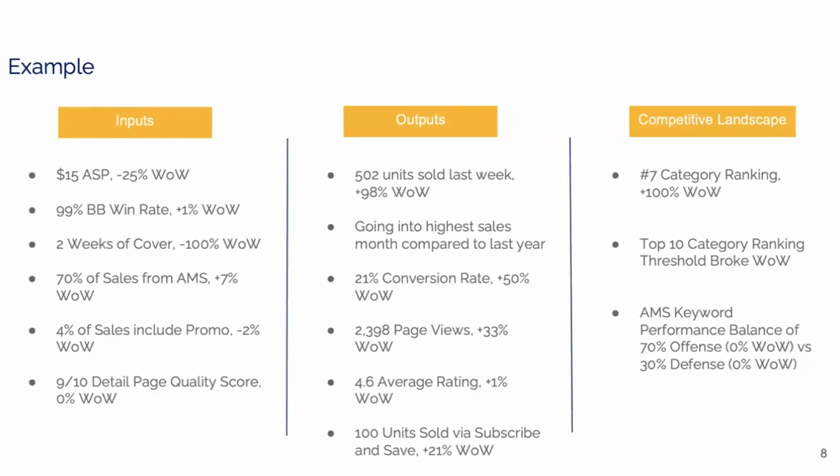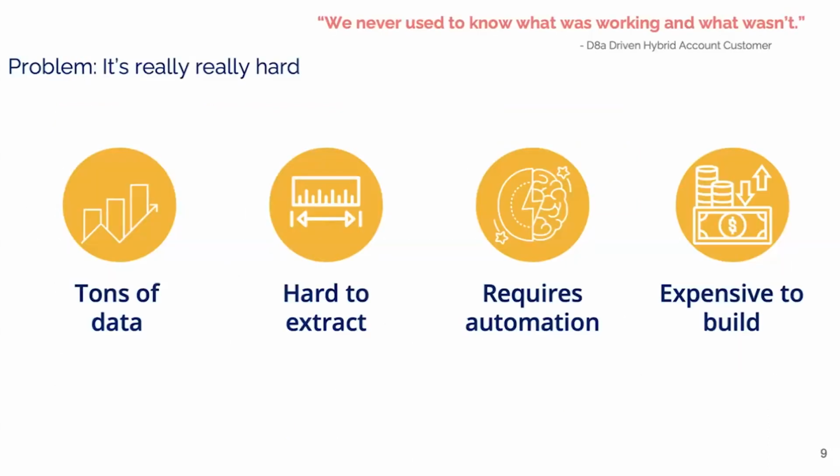And so while it's complicated, all this data, it gets a little bit less complicated with the input, output, or competitive landscape data. It gets even easier as we start to identify individual data points that are probably having the biggest impact over the next few weeks. Now, the problem with all of this is ton of data, hard to extract, requires automation. It can be expensive to build.